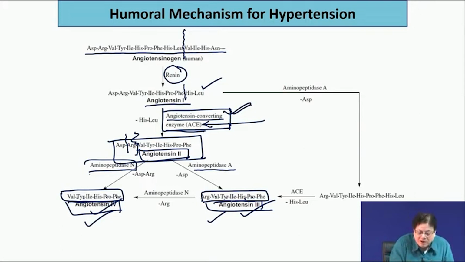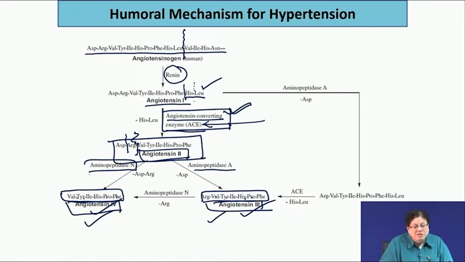ACE takes out the dipeptide from the C terminus. Okay. Now, you know, if something is hydrolyzing from the C terminus, that is called carboxypeptidase. But carboxypeptidase is usually the breakage of the last amide bond, like carboxypeptidase A, which takes off all amino acids except the basic amino acids.